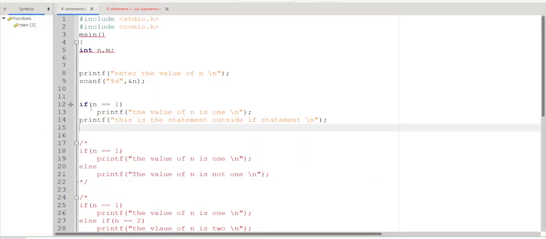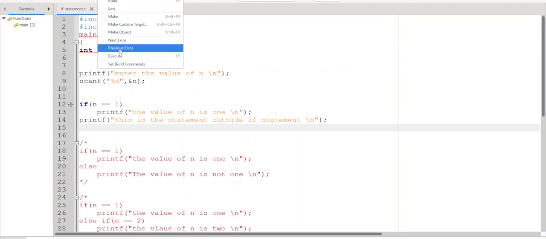Remember this is the comparison operator. Here it is not the assignment operator. It is the comparison operator. If the value of n equals 1, then the statement "the value of n is 1" is printed. And whether the value of n is 1 or not, this other statement is always executed. If n equal to 1, we want to print it, otherwise you don't want to print it. Let me again execute it.